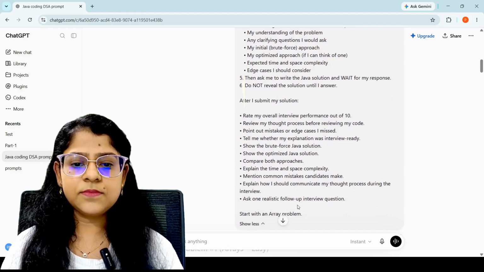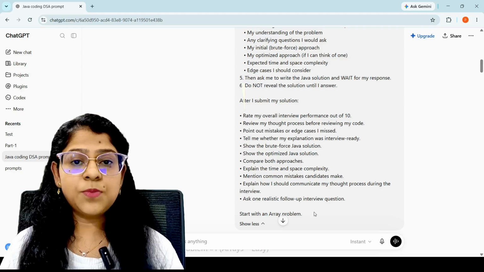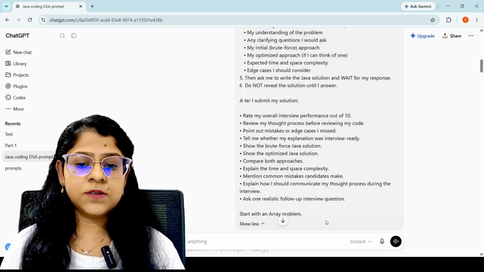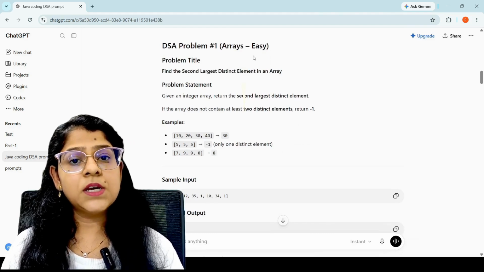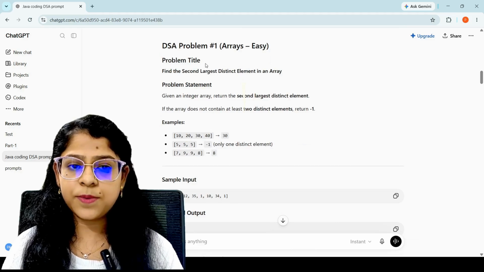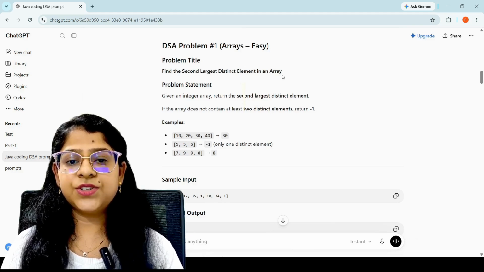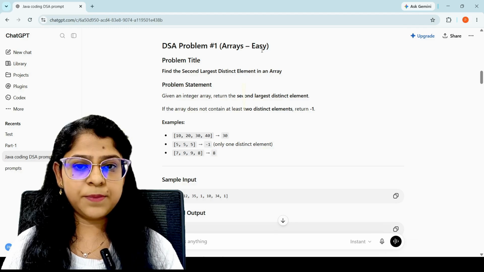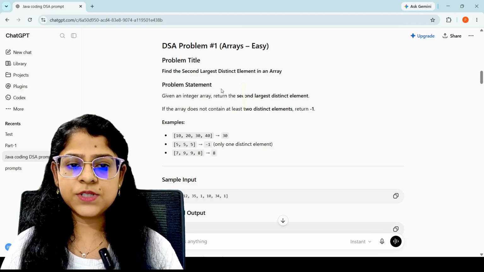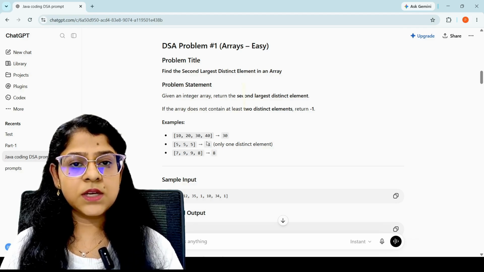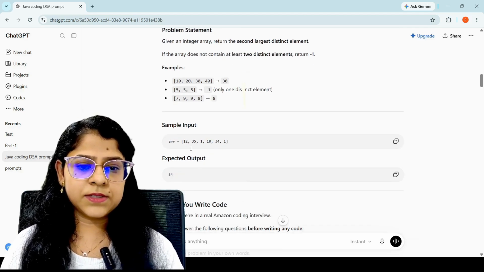So what happens when you give this prompt? Here you see what ChatGPT generated. Here is your problem title. The question is: find the second largest distinct element in an array. The level is easy, topic arrays. Here is the problem statement and the example, your sample input and expected output.